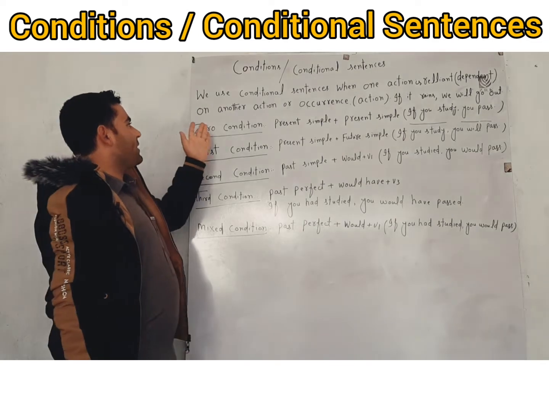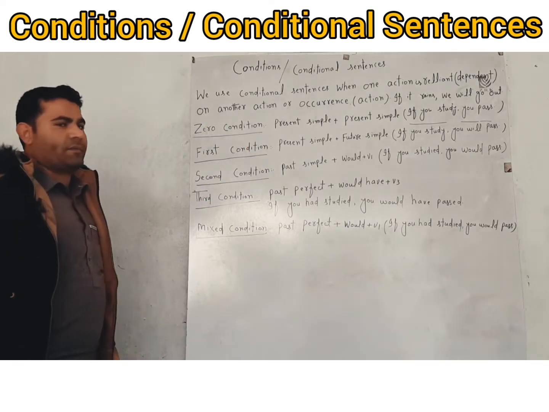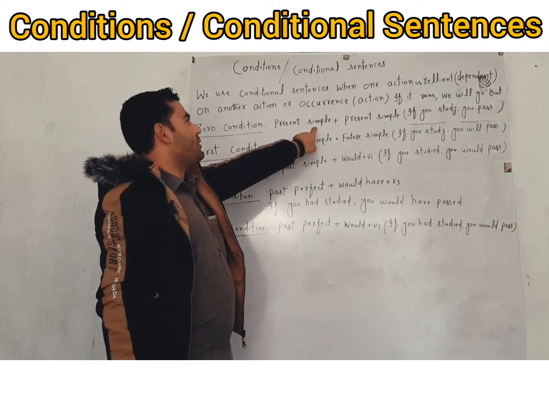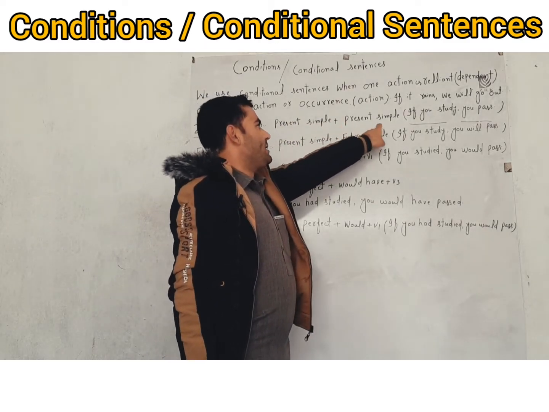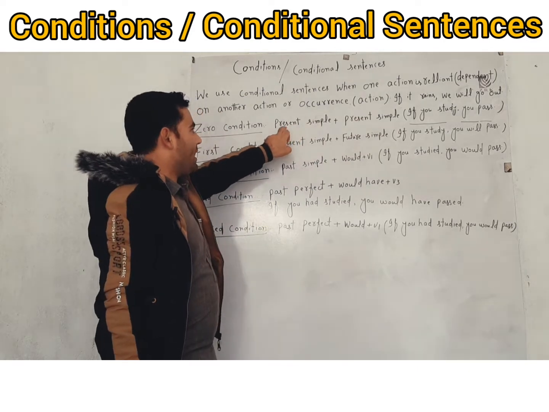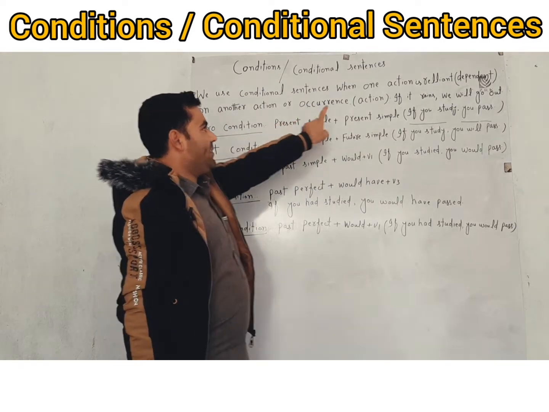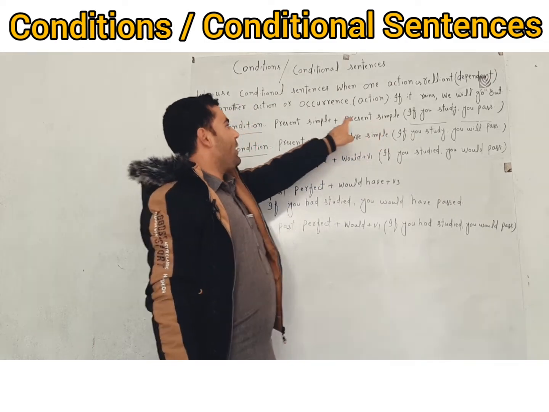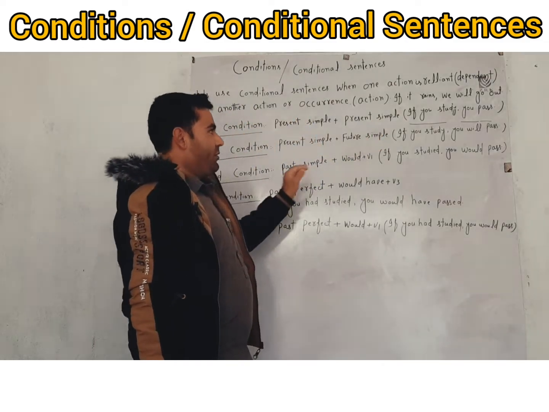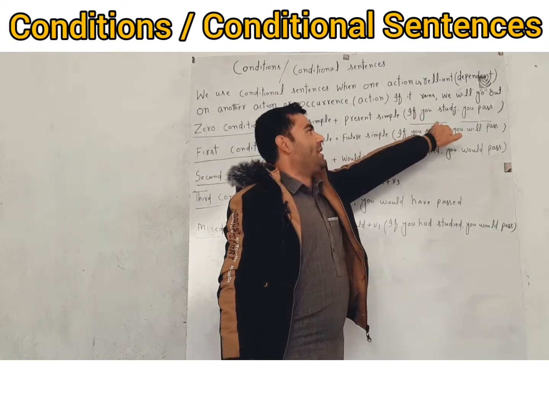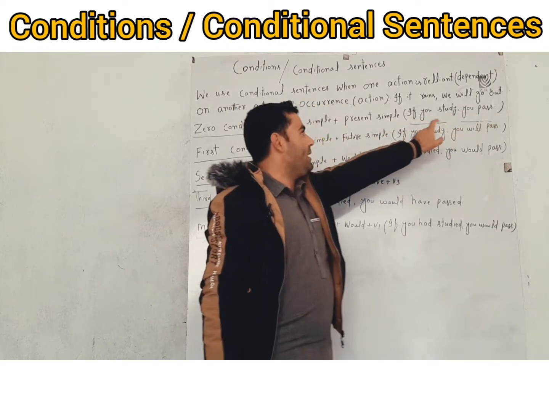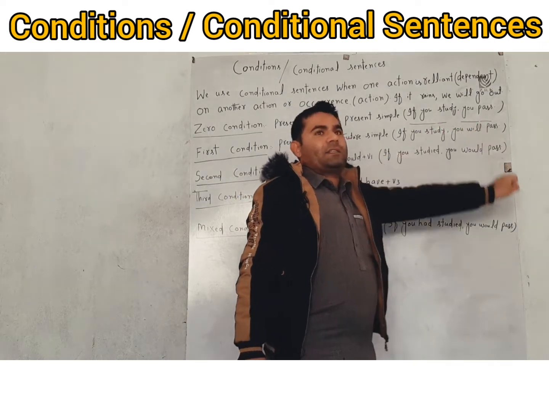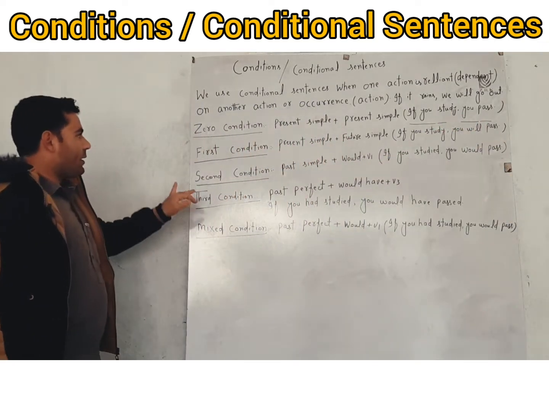We have these conditions, types of condition. First of all, we have the zero condition. So let's talk about the structure of zero condition. Zero condition is present simple plus present simple. When one clause is in present simple and the other is also in present simple, then we get zero condition. For example, we say, if you study, you pass. So you see that if you study is present simple and you pass is also present simple.